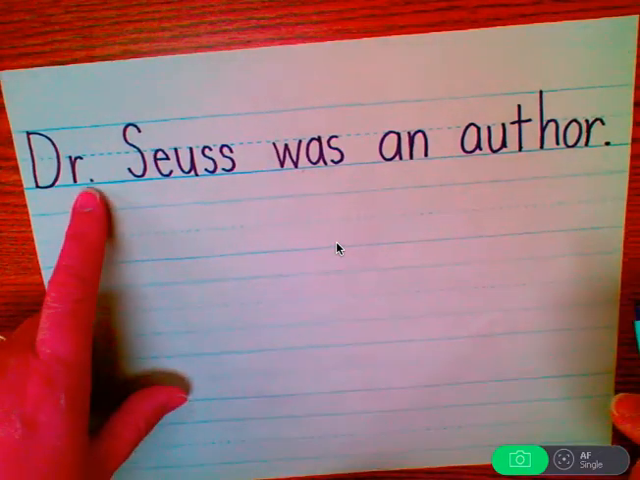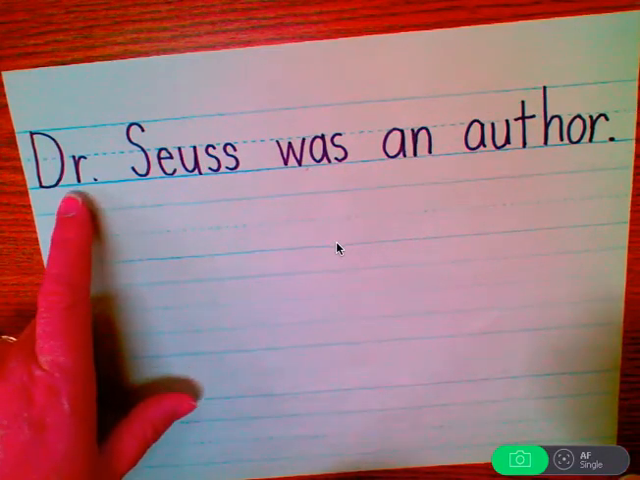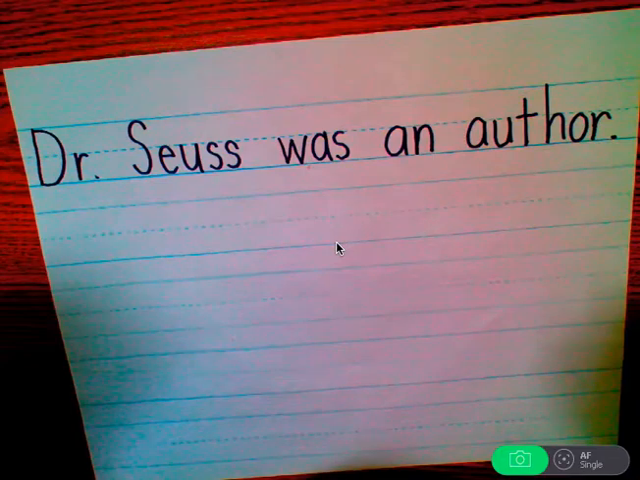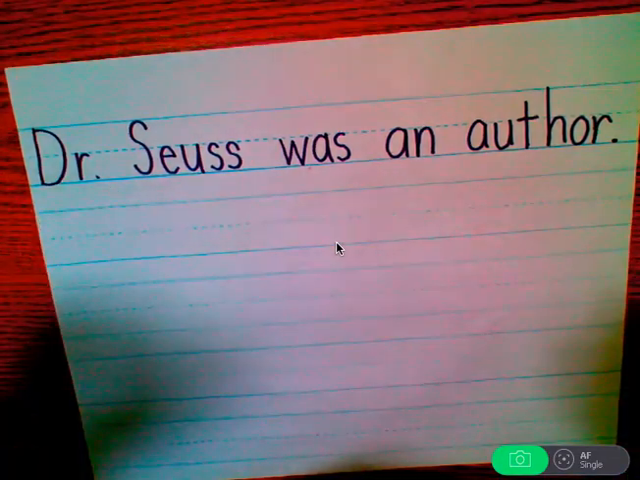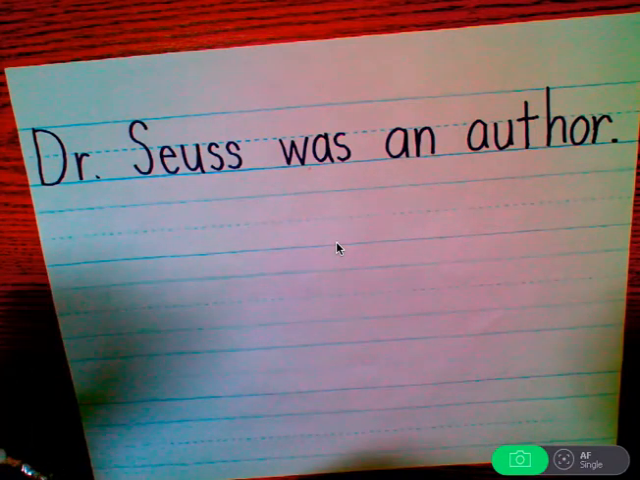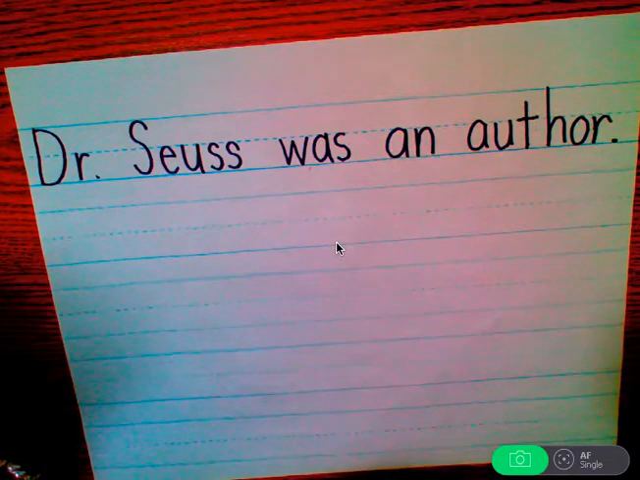You might notice there's a period at the end of doctor. That's because we're shortening the word doctor and using DR, period. That's like an abbreviation, and that's why there is a period there. But it doesn't mean that it's the end of the sentence for this one.